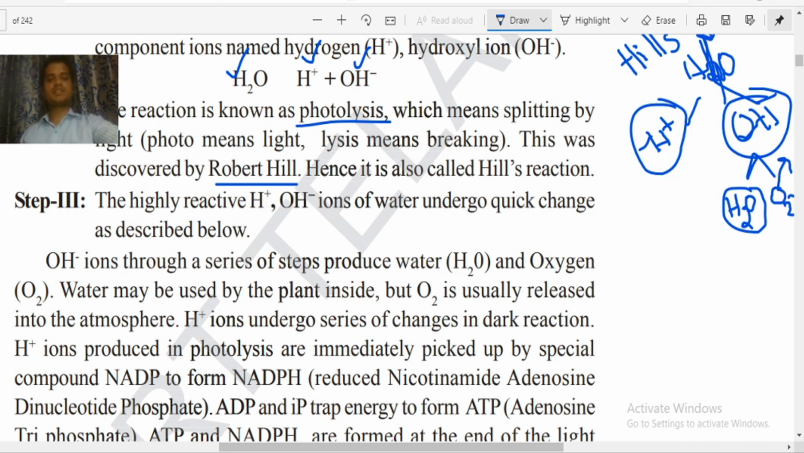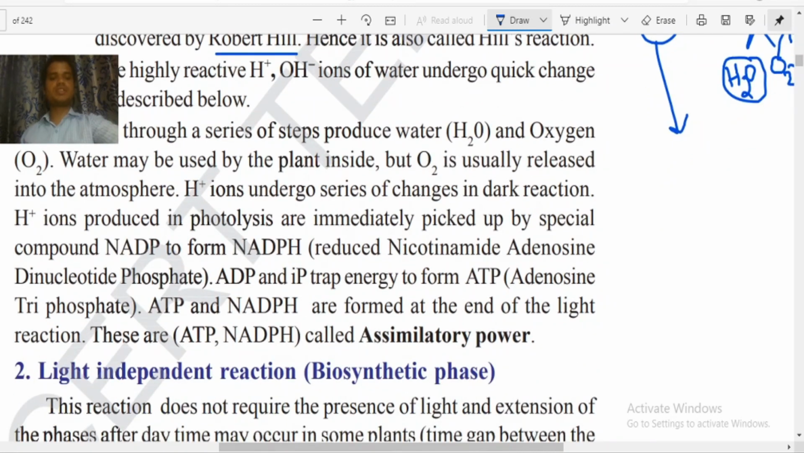Now the OH minus story is completed. Now H plus ions undergo some changes in the dark reaction. They will go to the dark reaction and be converted. Now here what is happening? H plus ions are immediately picked up by a special compound called NADP.